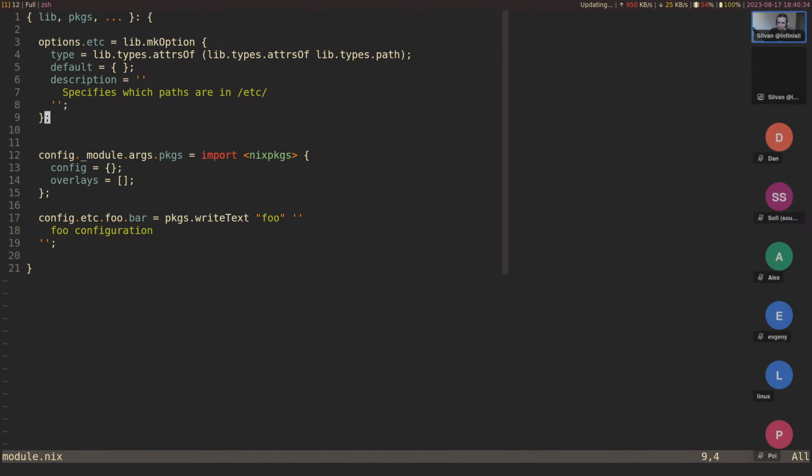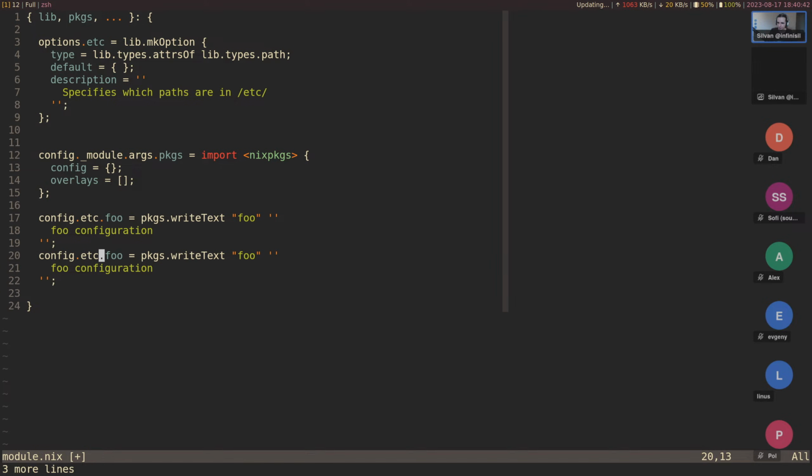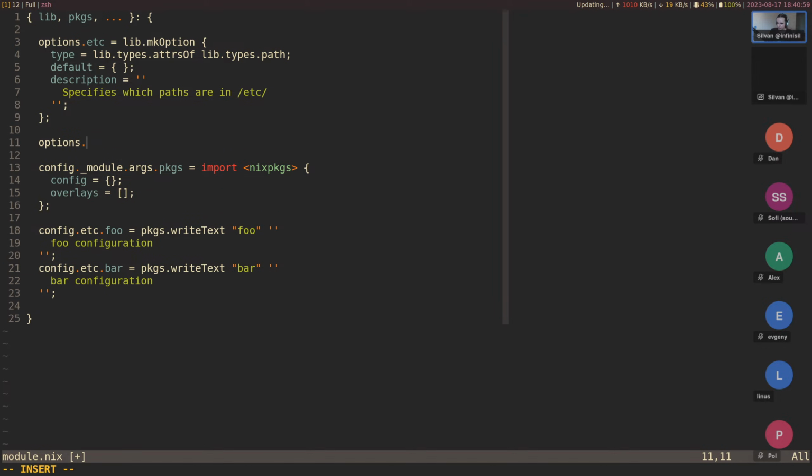And so what we need to do here is to combine these potentially many etc values. So we might have foo, we might have bar, that's a NixOS system with various configuration, and we need to have a single one that combines all of them into kind of an etc environment where it's correctly linked. And so for this, you want to have another option.